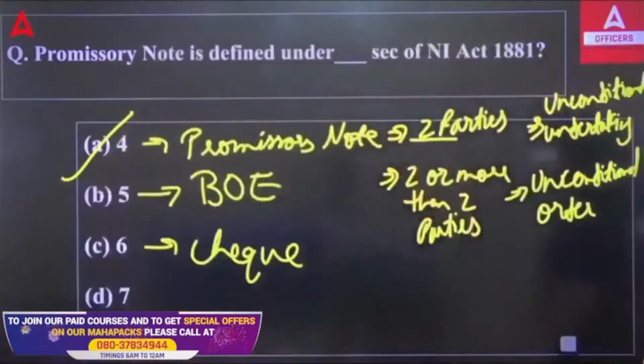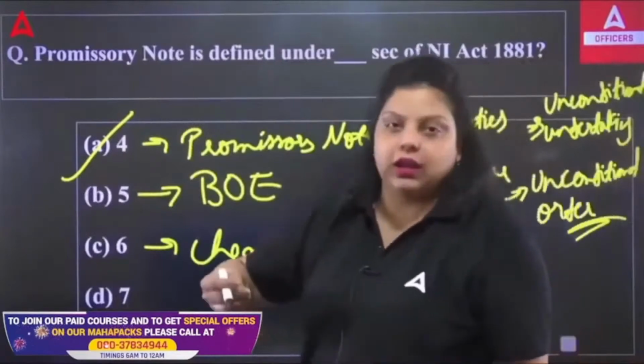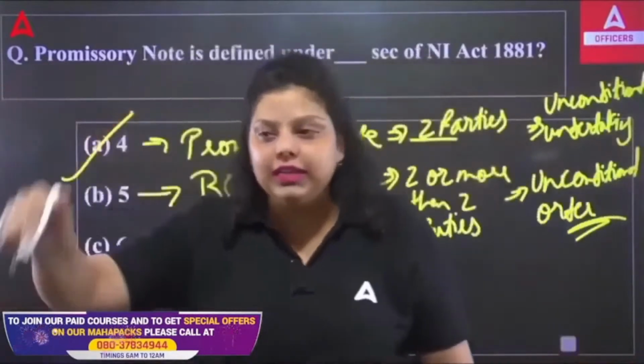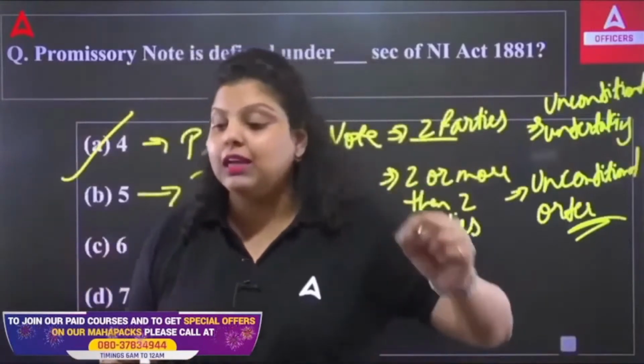Two parties will be there. Now, what does unconditional order mean? It means you are ordering your bank that no matter what, on the 30th of August, you have to make this payment to this particular customer. This is known as unconditional order.